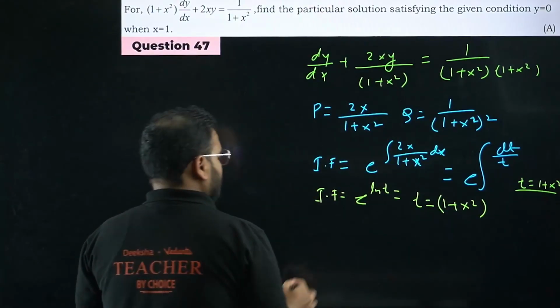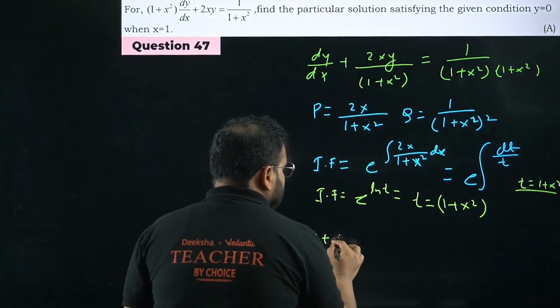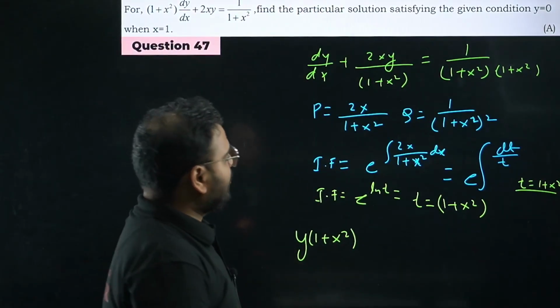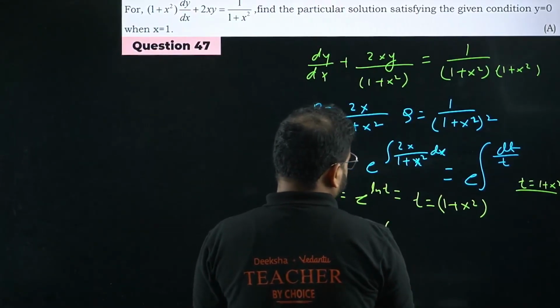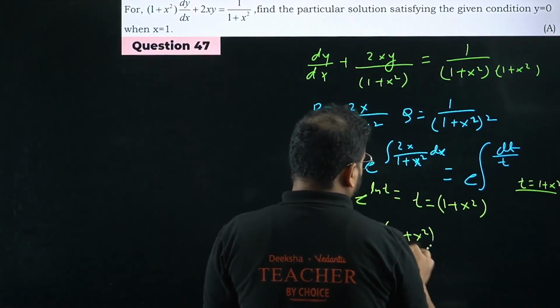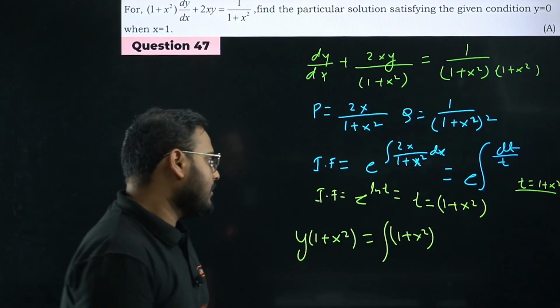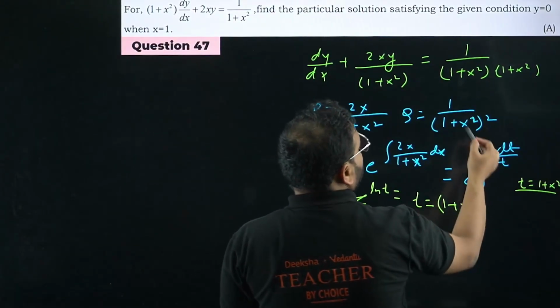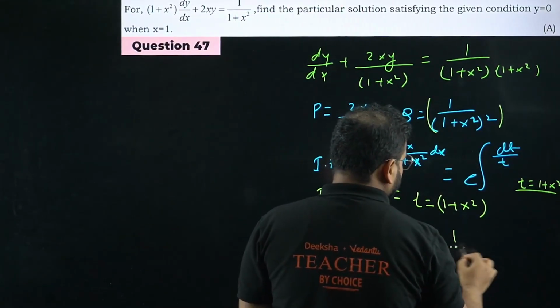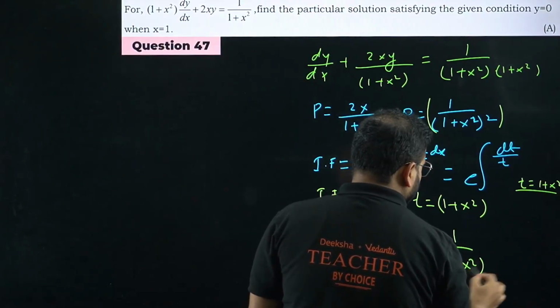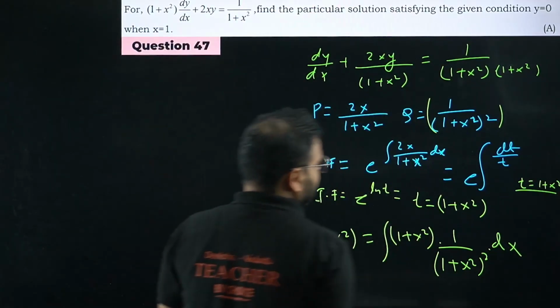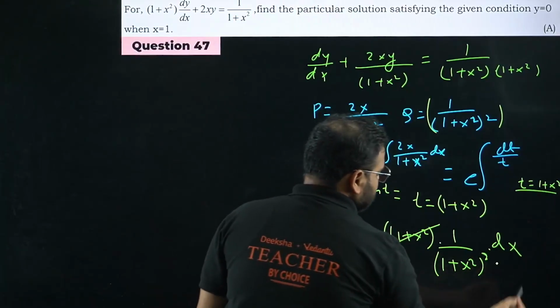What is my answer going to be? y times of 1 plus x square equals to integral of 1 plus x square times q. Q value is this value. So 1 upon (1 plus x square) the whole square dx I have. This cancels one of the squares.